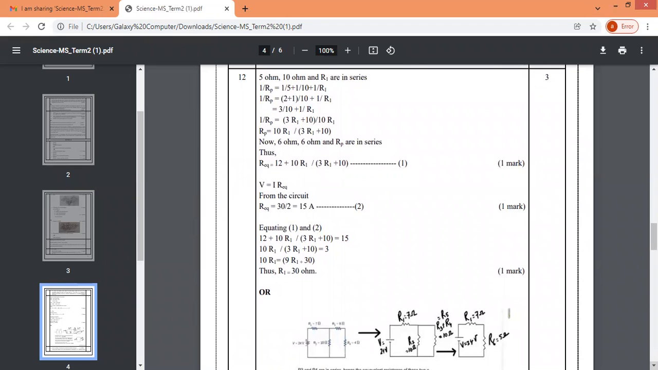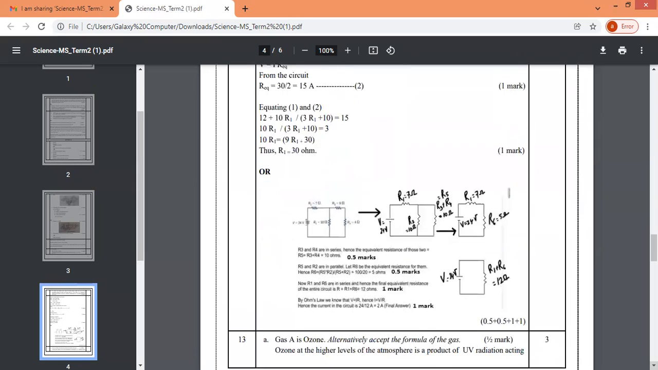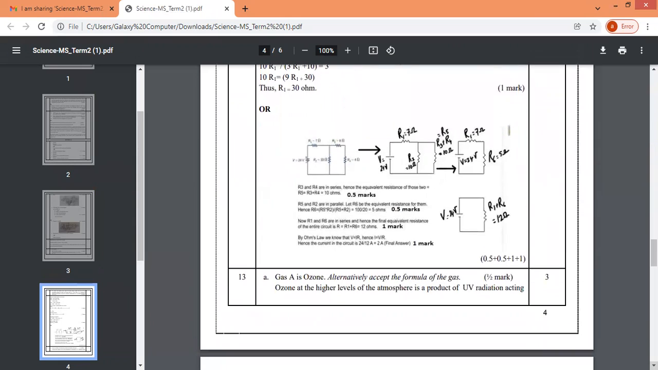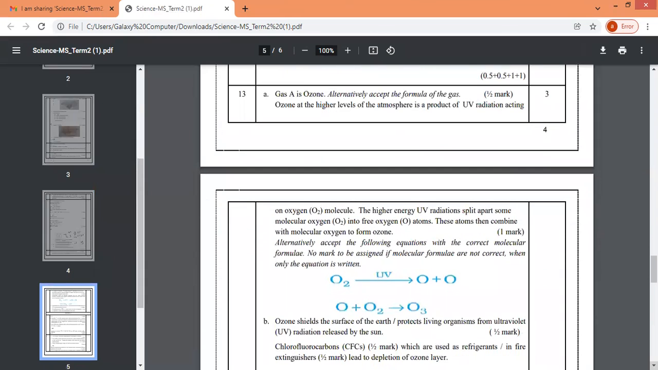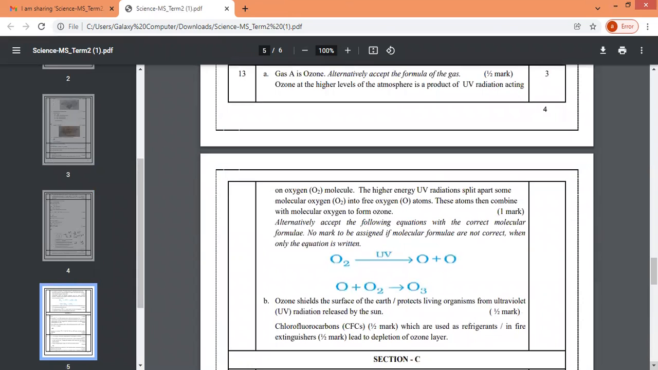12th, as you can see, I'm just halting. Yeah, children. 13th. This is being done for you, children. So do avail maximum benefit from this.